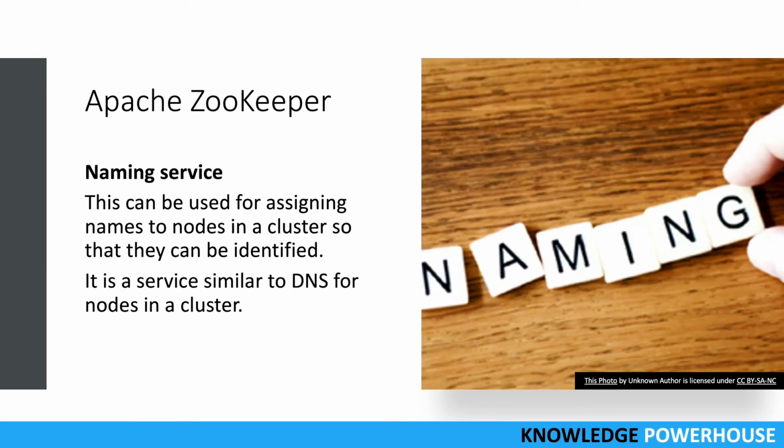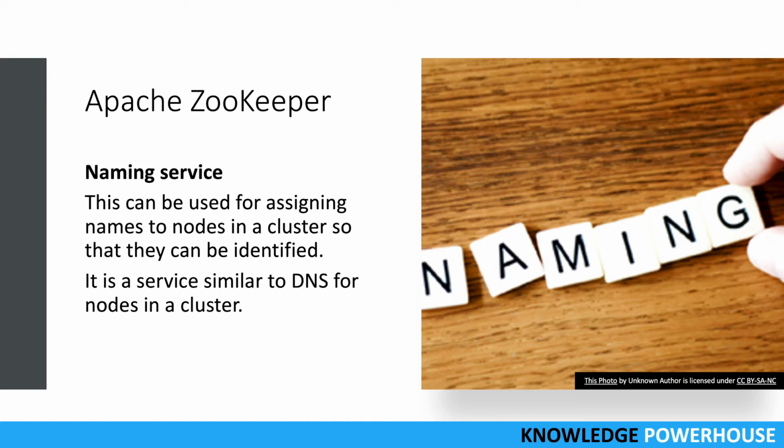So what are the services offered by Zookeeper? The first service is the naming service. If we have different nodes, we can assign names to these nodes so that we can identify them, and then any server can access and manage these nodes by using these names. Think of it more like a DNS, the domain name server, the way we have DNS to manage different domains, and those domains are tied to specific IP addresses and different servers.